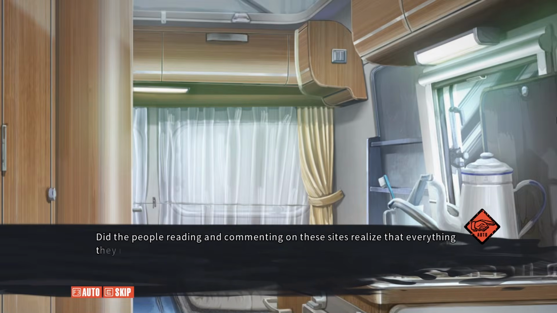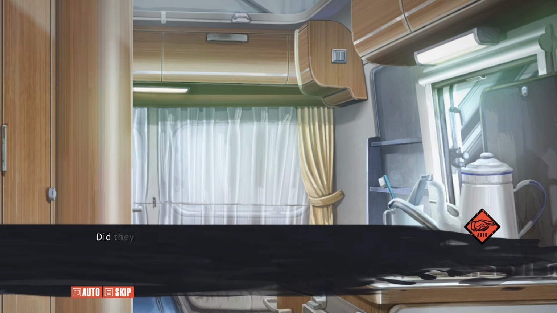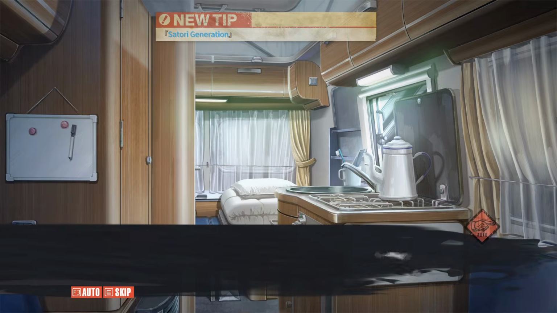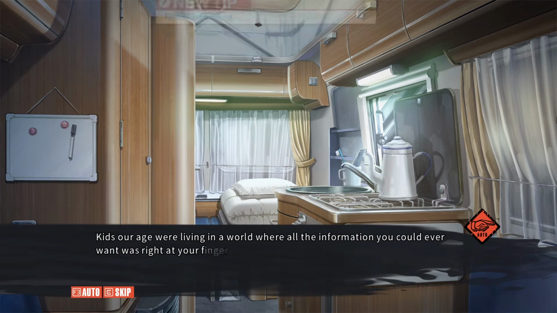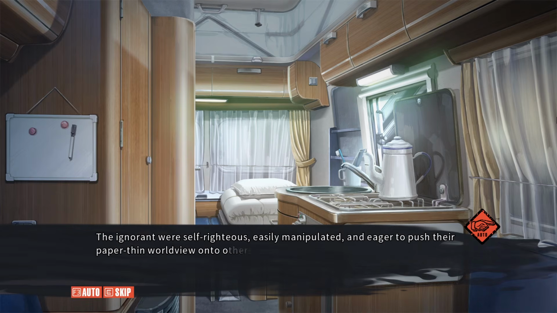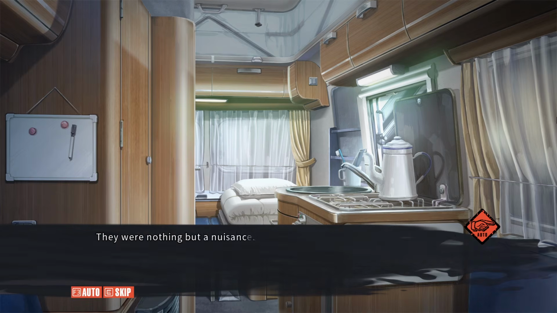On the thematic side, Chaos Child, much like its prequel, is yet another criticism of internet culture. But it takes things even further, focusing heavily on how the world works in the age of the internet, with all the misinformation, disinformation, and echo chambers that come along with it. And in this day and age, it is more relevant than ever before.